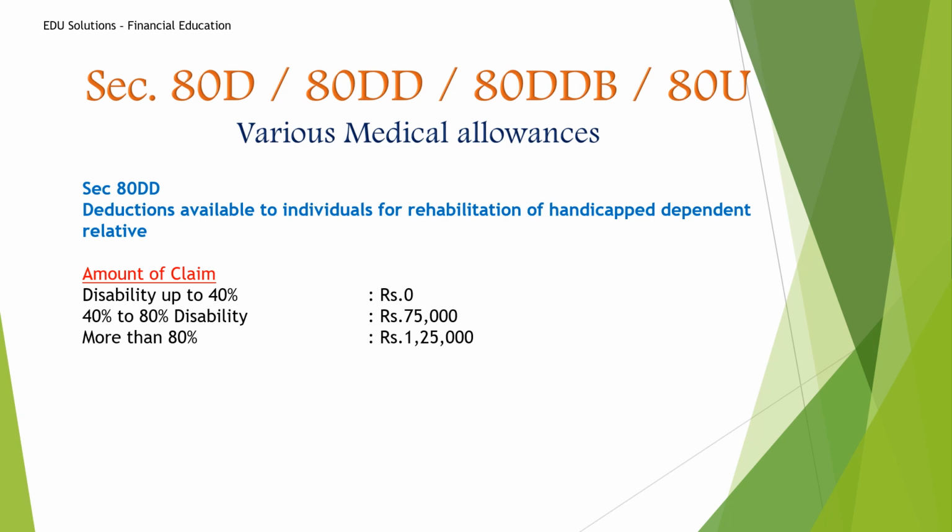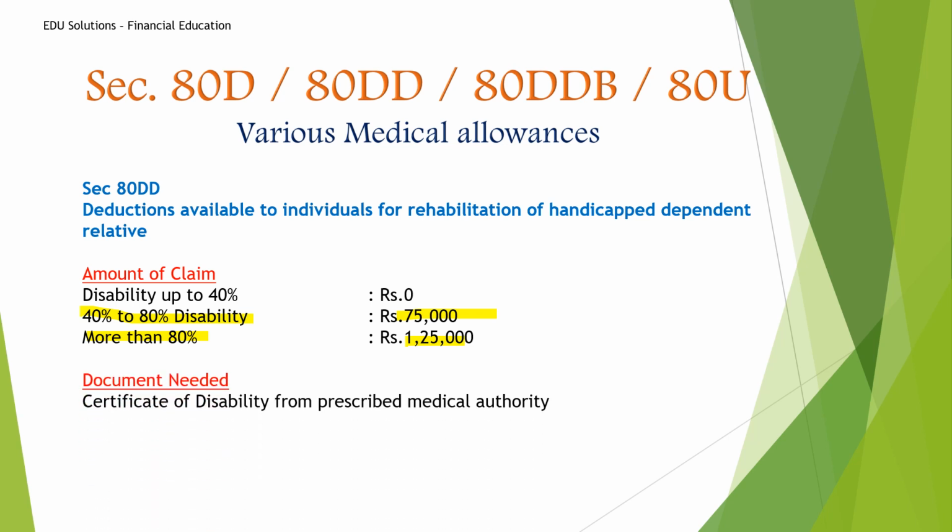So the amount of claim: if the disability is below 40%, then you will not be eligible for any claim, and for 40 to 80% disability, it is 75,000, and if it is more than 80% disability, you will get 1,25,000. How is this disability calculated? It will be certified by the prescribed medical authority. So they will certify how much percentage of disability for this income tax claim. So 1.25 lakhs is the highest limit for this.